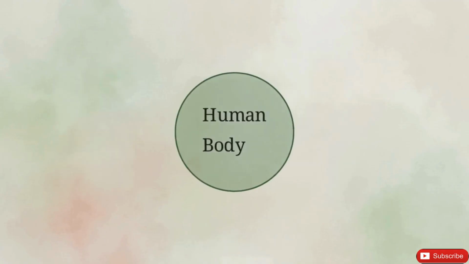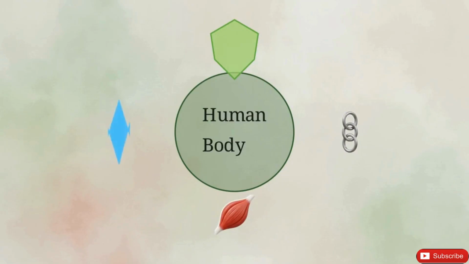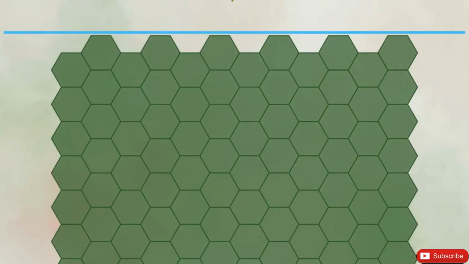Animal tissues are also specialized, but they are adapted for active response and movement. There are 4 primary types: epithelial, connective, muscular, and nervous. Epithelial tissue forms the body's outer skin and lines internal organs like the lungs and blood vessels. Its closely packed cells act as a barrier against germs and mechanical injury.